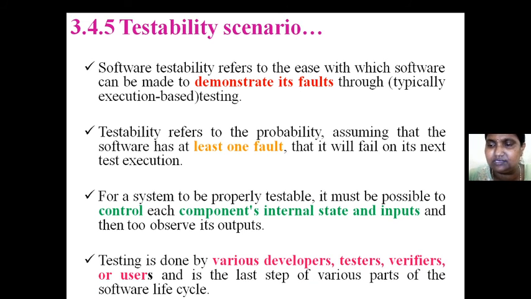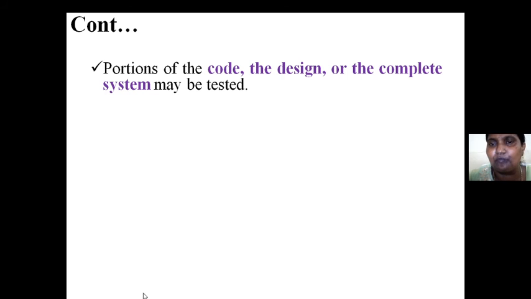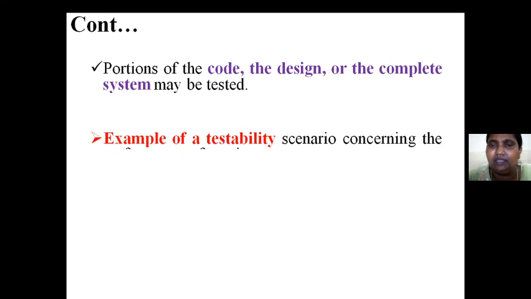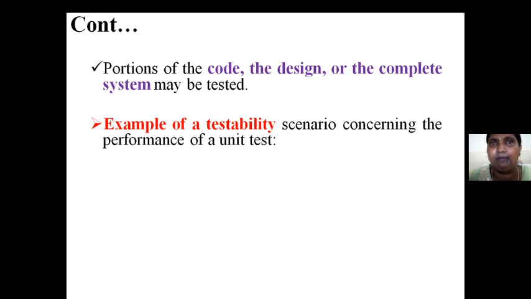Who will do this? Developers, testers, verifiers or users can test. We can test the actual code, the architecture or the complete system. The bug can be anywhere in the system; there is no partiality in that.